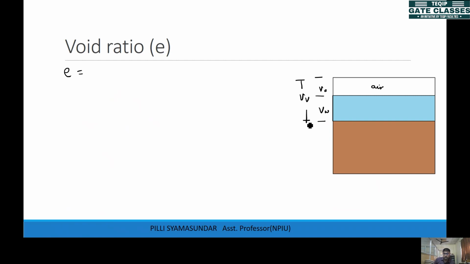And this is volume of solids. So void ratio is the ratio of volume of voids to the volume of solids, volume of voids over volume of solids.